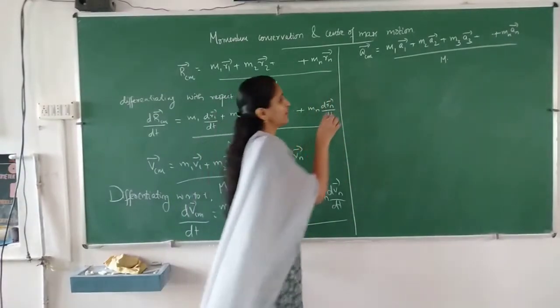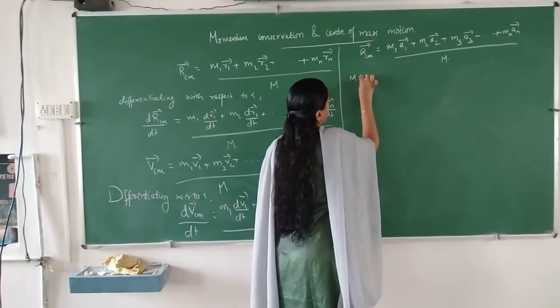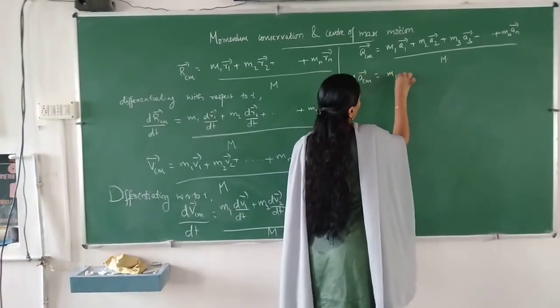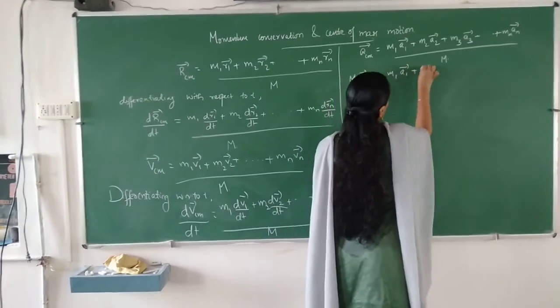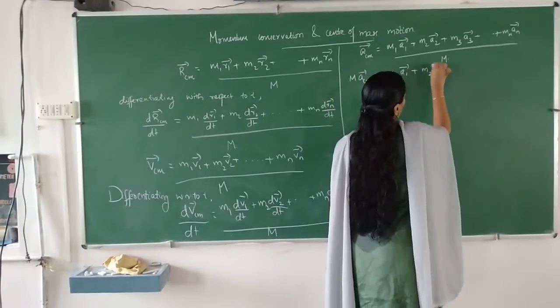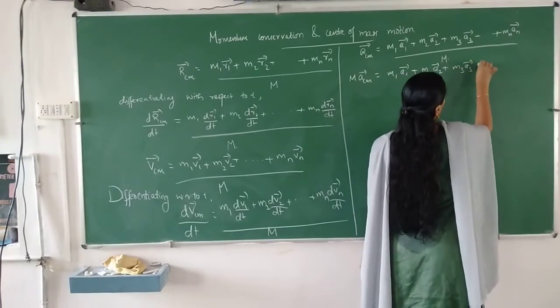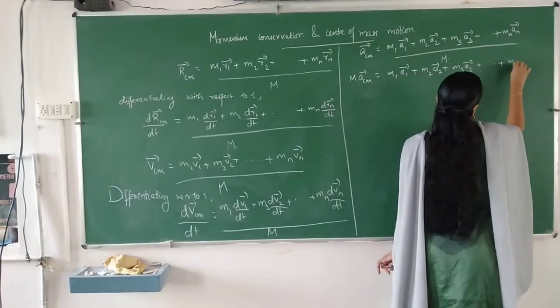Or we can write m into aCm is equal to m1 a1 plus m2 a2 plus m3 a3 plus etc. plus mn an.